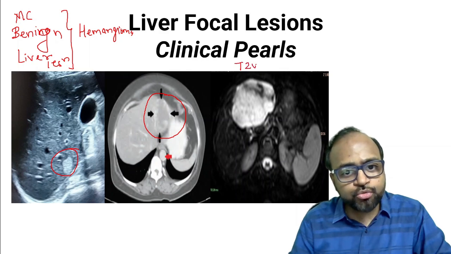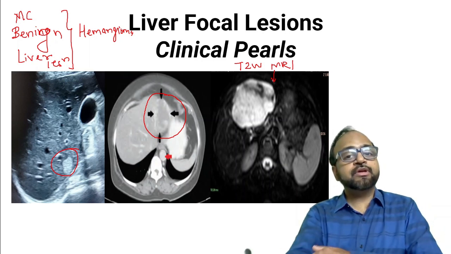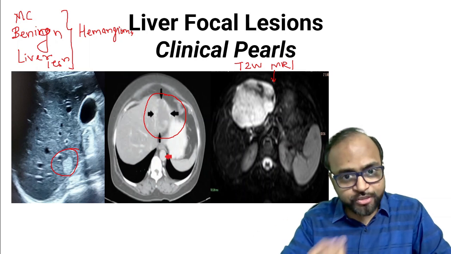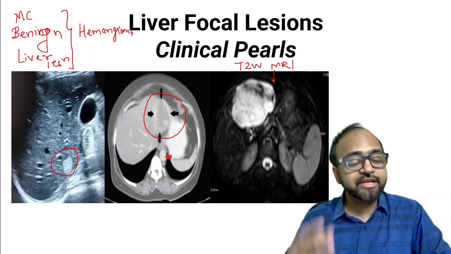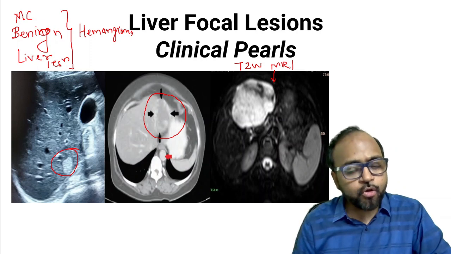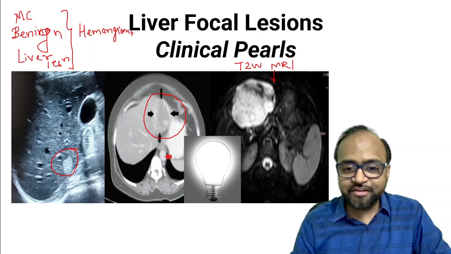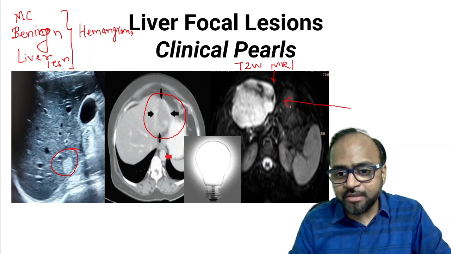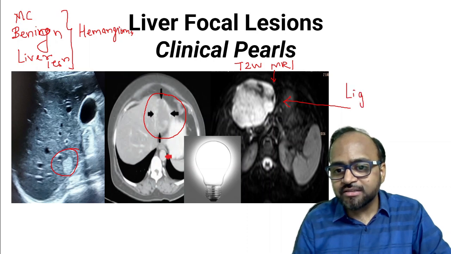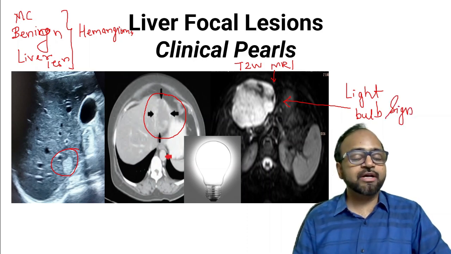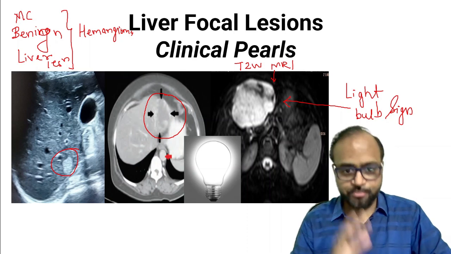On a T2 weighted MRI image, as you can see here, how is it appearing? It is appearing bright. When we increase the T2 weighting of this particular image, the lesion becomes brighter and brighter, almost as bright as a light bulb, and therefore this is given a name. This is what is called the light bulb sign of hemangioma on T2 weighted MRI images.